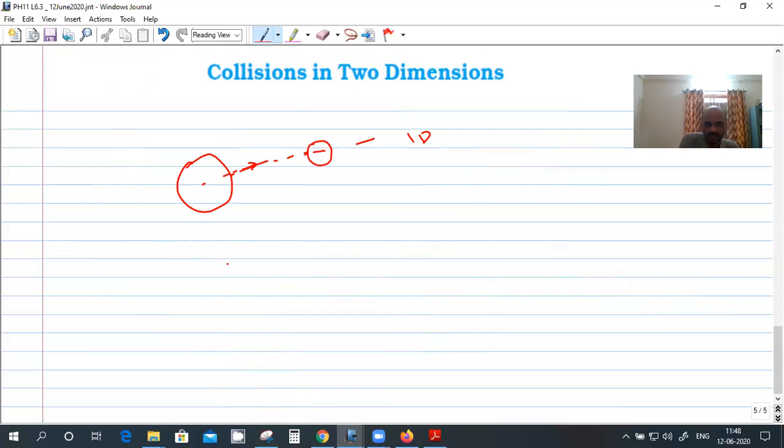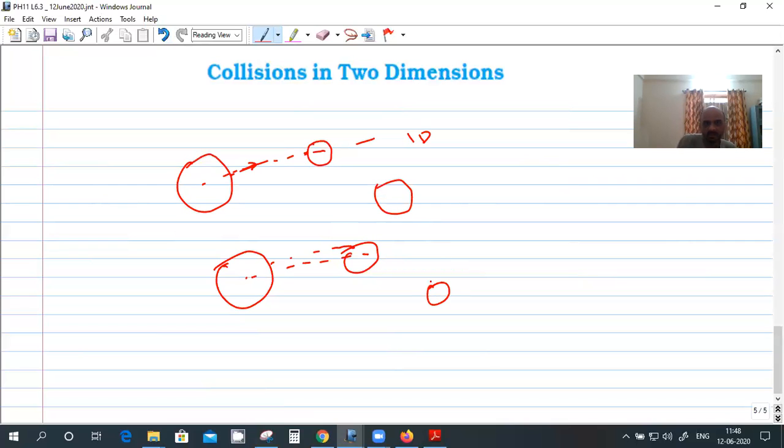But suppose I hit the striker so that the line joining the two centers is like this, but I give velocity in a different direction, so that it does not hit head on but on the side. It touches the coin here. Then after collision, the striker will move here and the coin will move here.